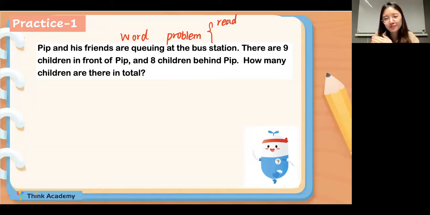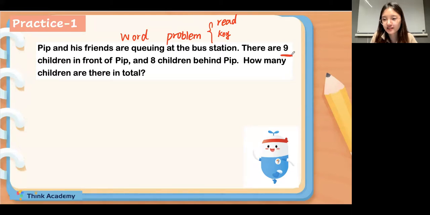When we face the word problem, step 1, read it. And step 2, find the key numbers and key words. So everyone, for this question, can you type the key numbers in the chat box for me? What are the keywords or key numbers in this question?